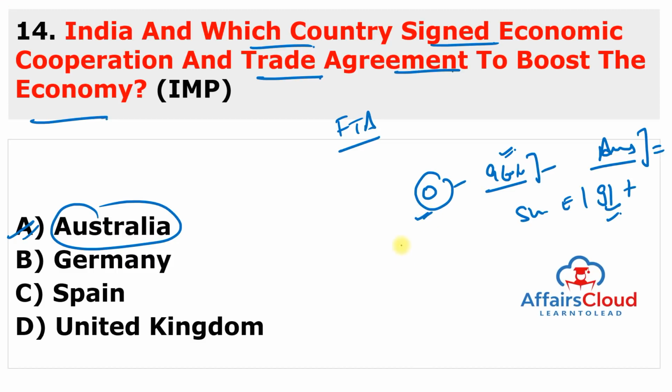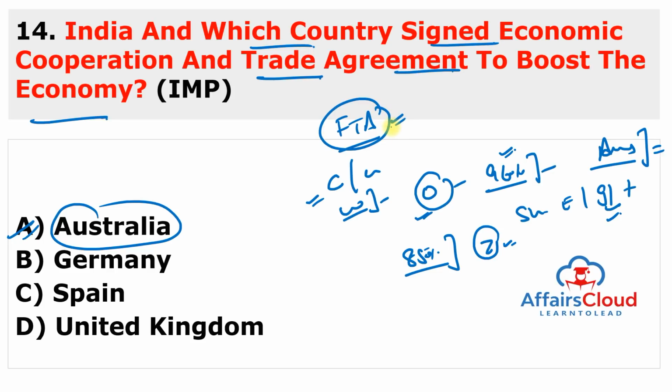And it also provides 85% of Australia's exports zero duty access to the Indian market. These things also get zero duty, like coal, sheep meat, wool, with low duty on Australian wines, almonds, lentils, and certain fruit. So this is a very important free trade agreement signed between India and Australia. And Australia is the 17th largest trading partner of India.